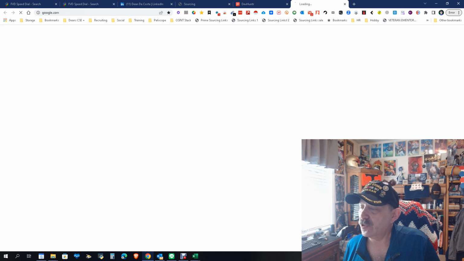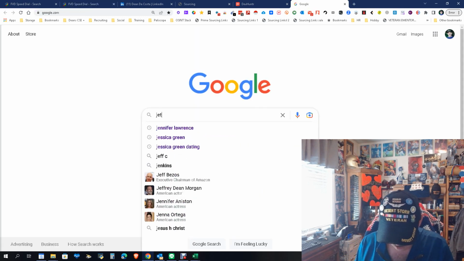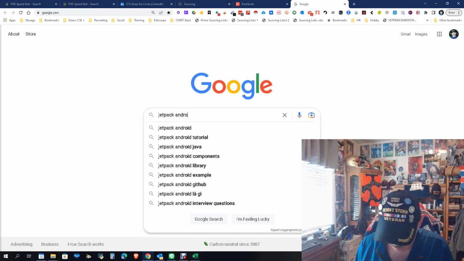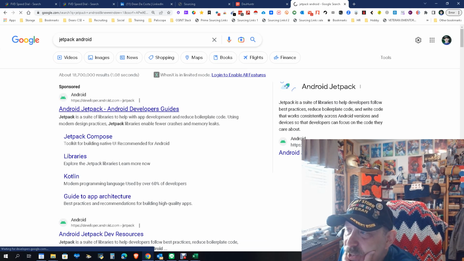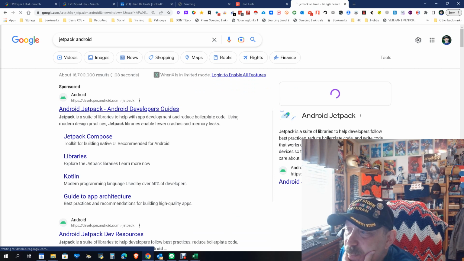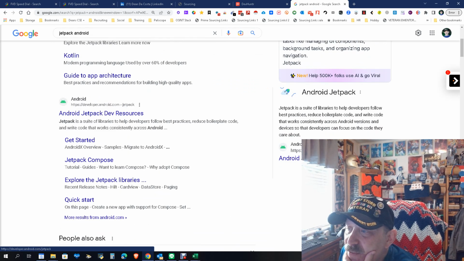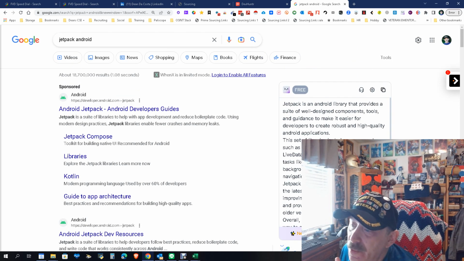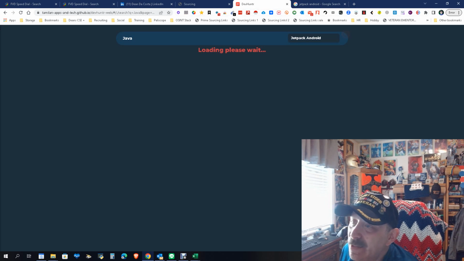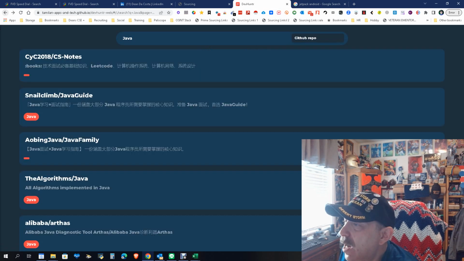Let's go into search and look up Jetpack Android. Android Jetpack, the Android Developer's Guide. So this is a developer's guide for the Jetpack resources. Jetpack is a suite of libraries to help developers follow best practices. Well, there you go, now we know what we're looking at, which is why it's probably a little harder to get a hold of. But as it relates to GitHub and Stack Overflow, simple, easy peasy.